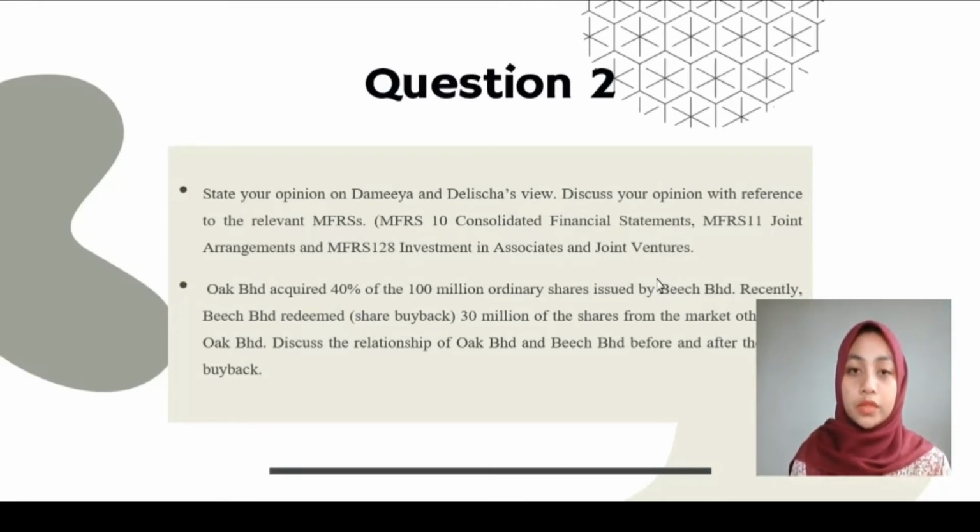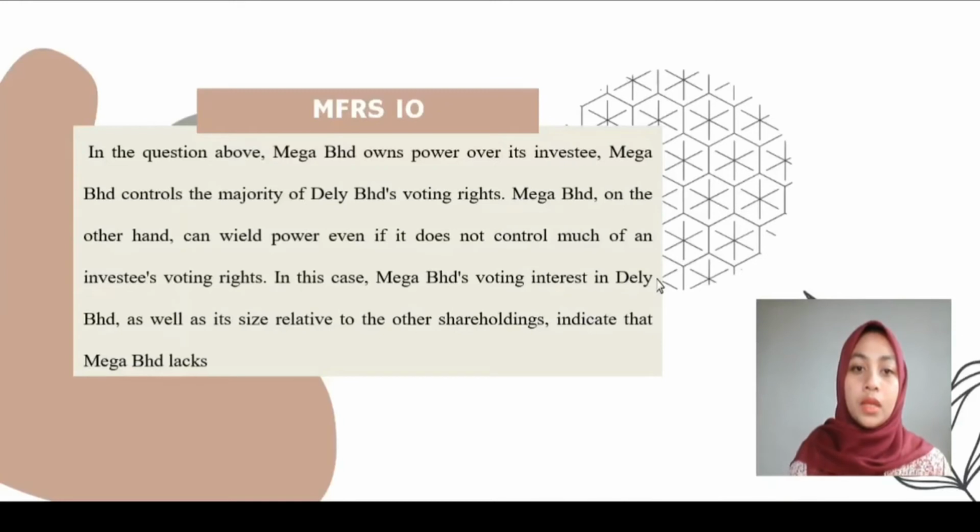So next we will move to question 2A, which is MFRS 10, which is consolidated financial statement. In this MFRS, consolidated financial statement is an established principle for presenting and preparing consolidated financial statement when an entity controls one or more entities. Also, in IFRS 10, it is the requirement that an investor have all 3 of the following to have control over the investee. First,